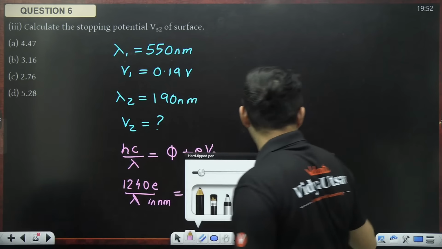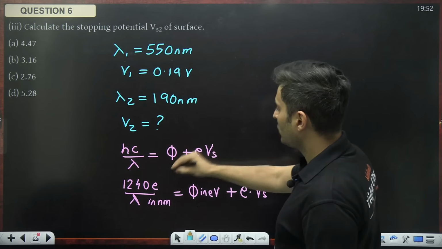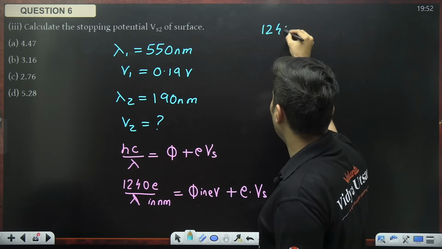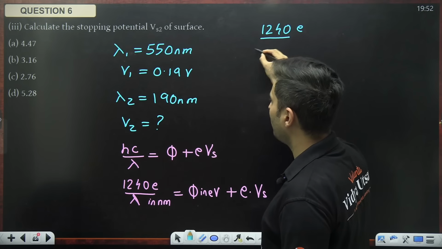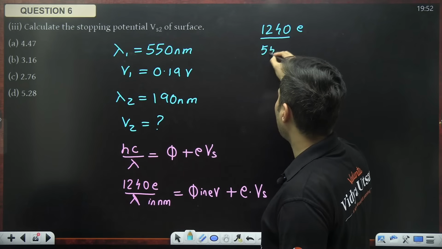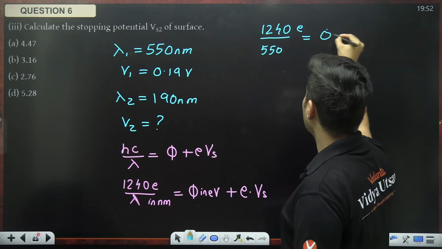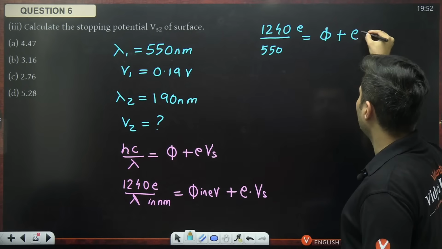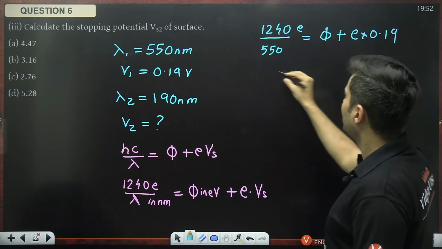Then things become a little easier. So 1240 divided by wavelength 550 is the work function plus e multiplied by 0.19.